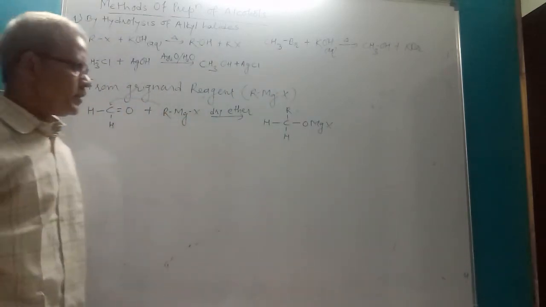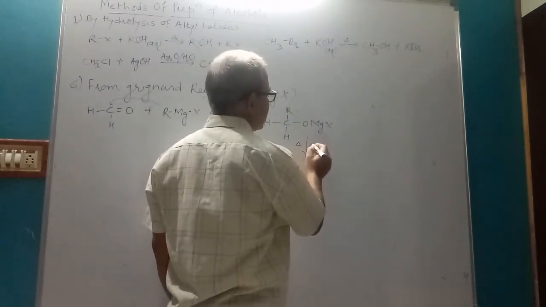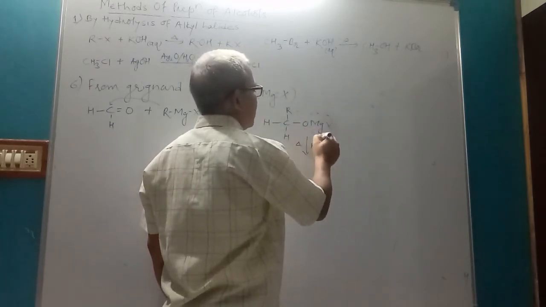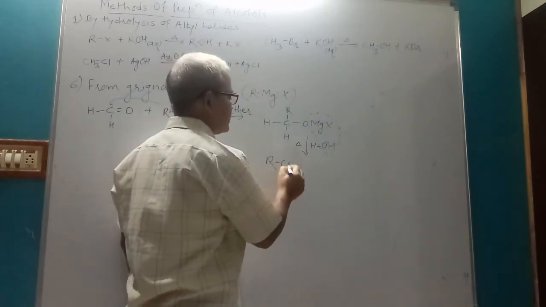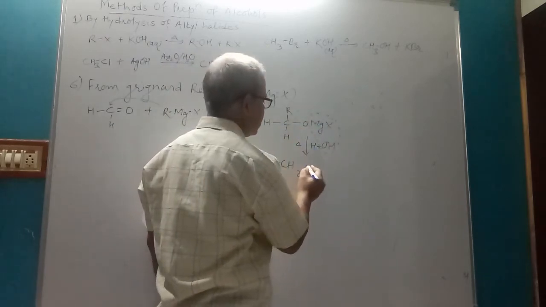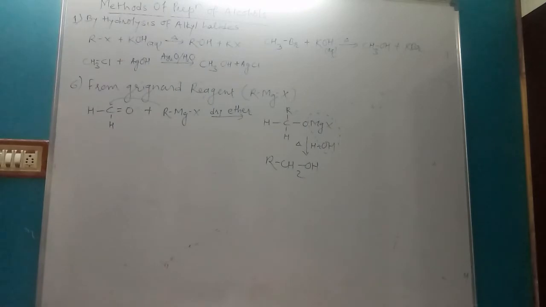Then the compound on hydrolysis, when warmed with water, gives alcohol RCH2OH, primary alcohol.